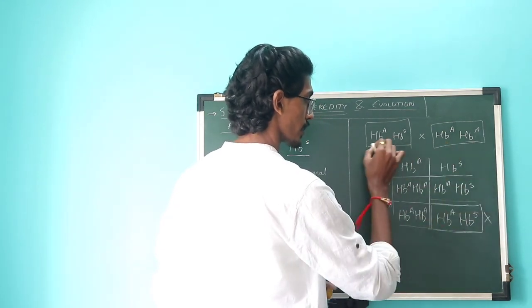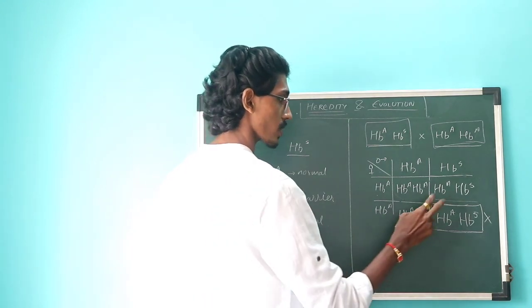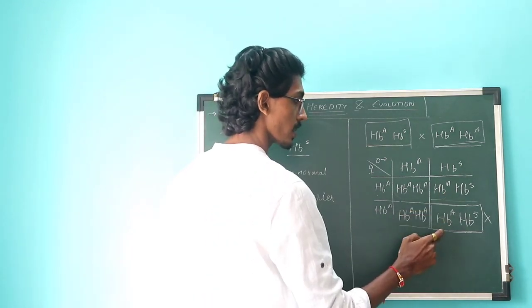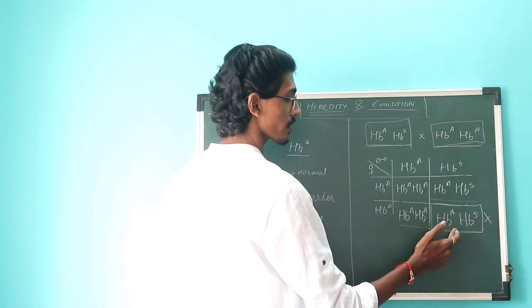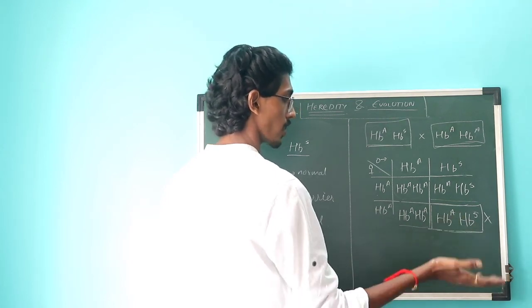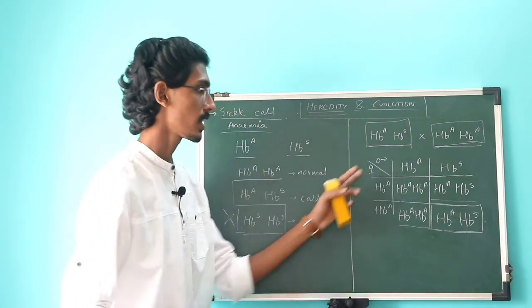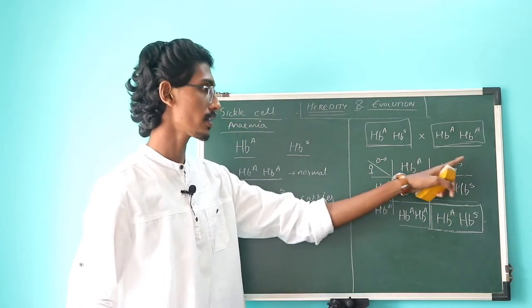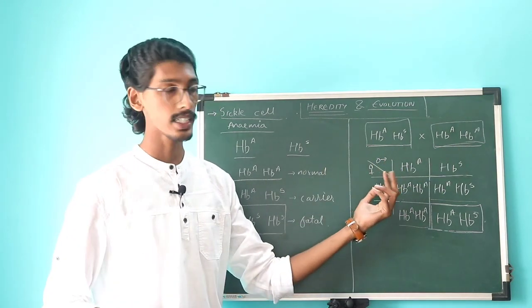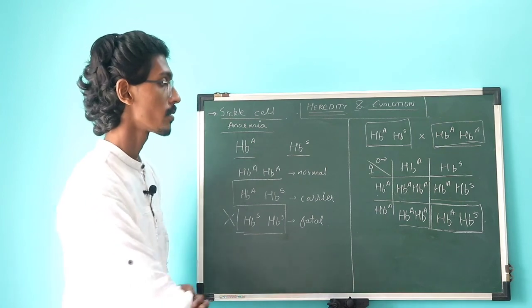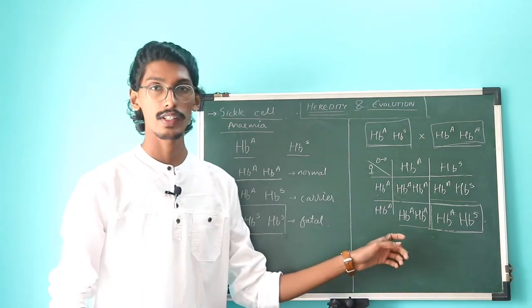So if a carrier marries a normal person, then only 50% of the children, or half of the children in probability, will have this sickle cell anemia gene, or they will be carriers, and 50% of the children are going to be normal, just as in the beginning. So if a carrier marries a normal person, it's not a problem, but if 2 carriers marry, then there is a possibility that the child may have this fatal disease, which can be avoided by having this knowledge.